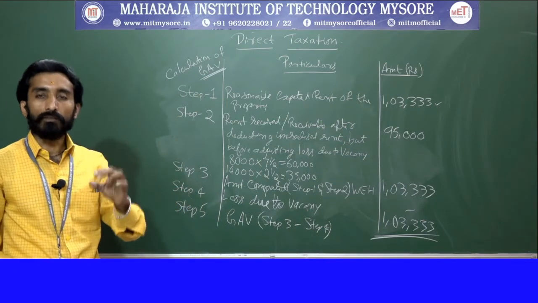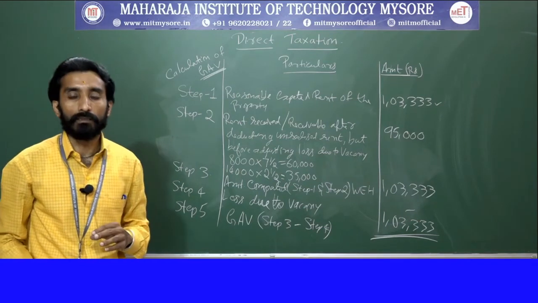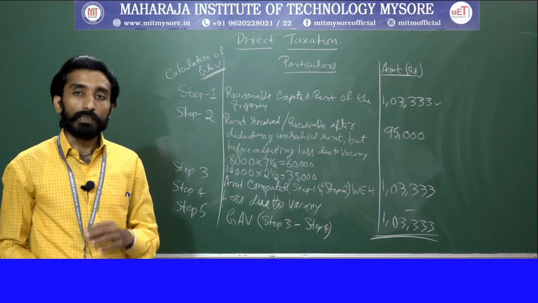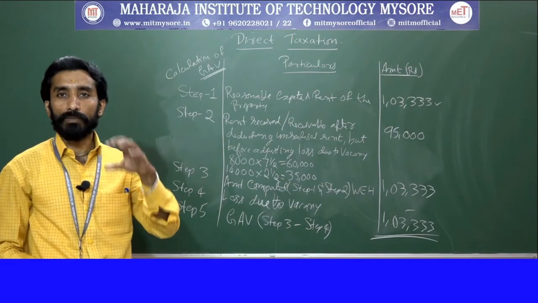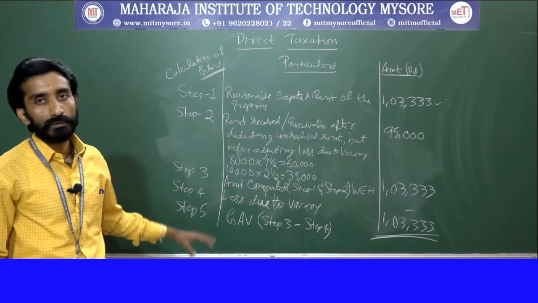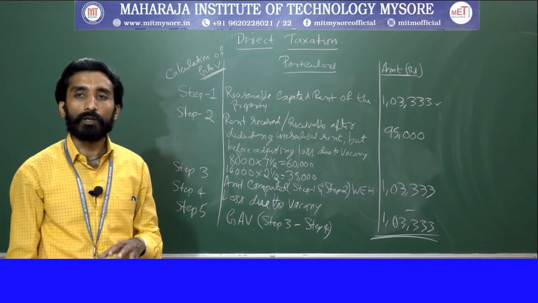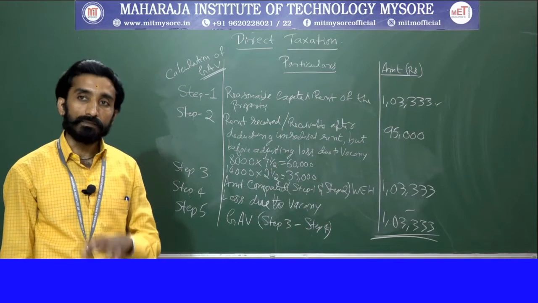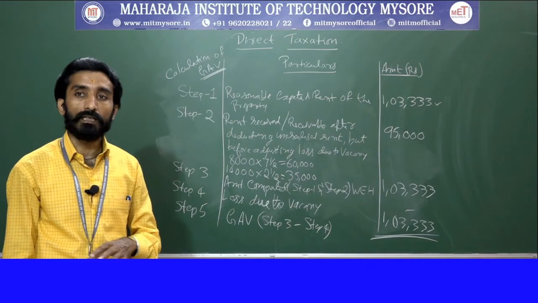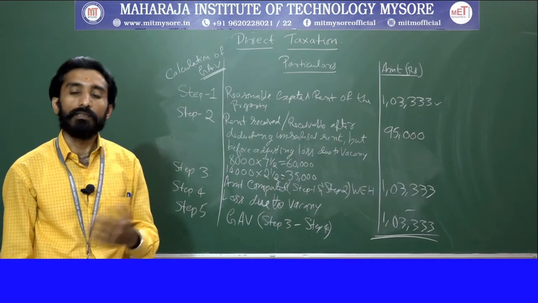This is only one component for your calculation of income from let out house property. One major basic thing with respect to your let out house property calculation, gross annual value is a major component, right? To calculate that gross annual value, you need to go with this process. Step 1, you will calculate reasonable expected rent of the property. Afterwards you will calculate rent received or receivable after deducting the unrealized rent. Next, step 3 says the amount computed in 1 and 2, whichever is higher, that will be taken.